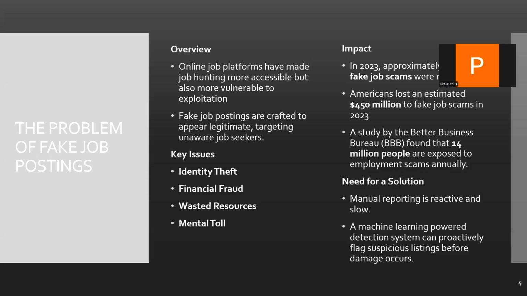The challenge lies in the fact that the data set is heavily imbalanced. Most of the job postings are real and only a small fraction are fake. So our model needs to be smart enough to detect subtle patterns in the text that might signal fraud. This makes it a classic case for binary classification, but with the added challenge of imbalance, which we'll deal with using a technique called SMOTE, which produces new synthetic data.